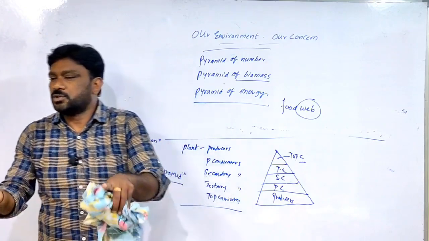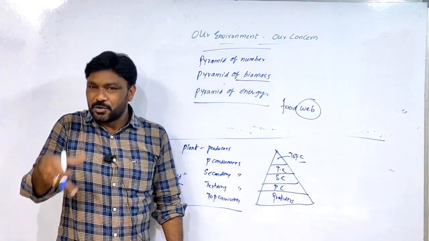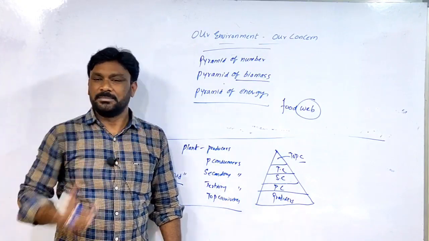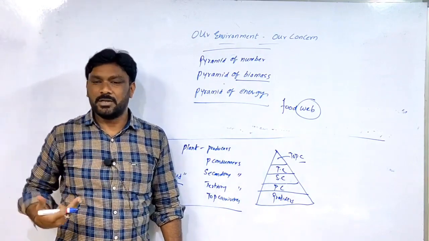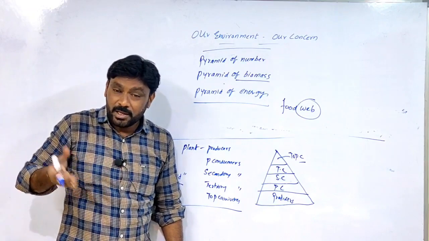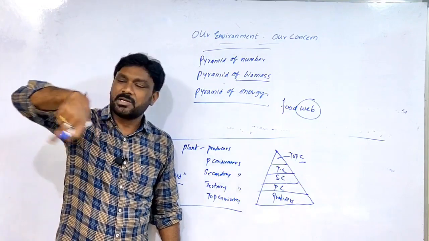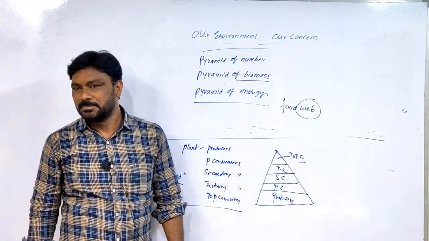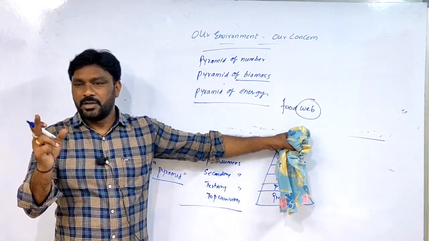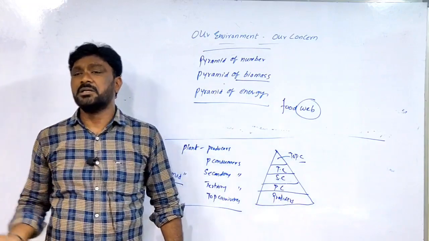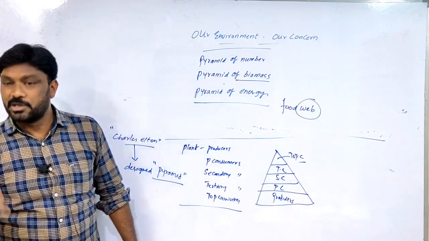Now we are 5 members, 6 members are there. We have different food habits. Means here it is a food web. She ate dal, you ate another one, she ate another one, I ate another one. So within 6 members only, we are depending upon different organisms. But all these come under the producers only. This is called as food web. One living organism may form as food to different living organisms. Different living organisms also form as food to the single organism also.